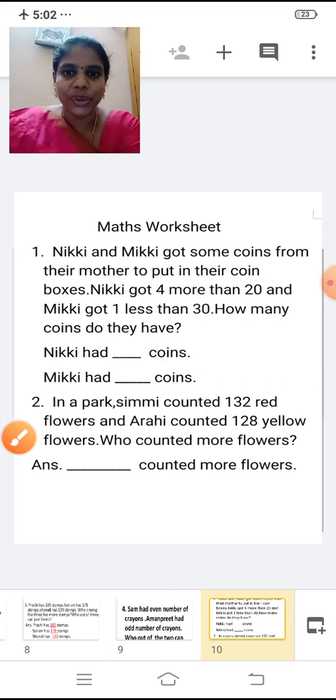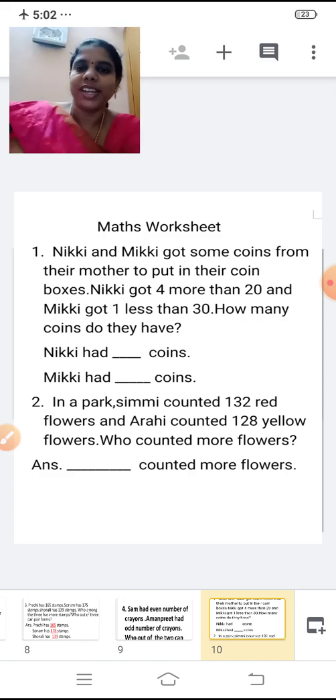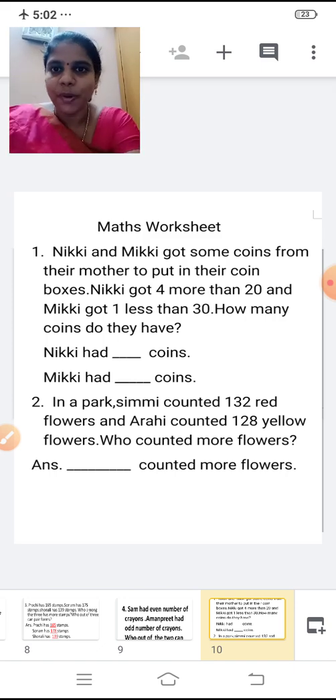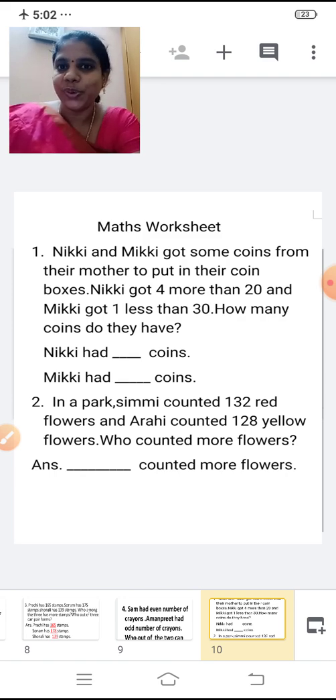Here is a worksheet for you. Nikki and Mickey got some coins from their mother. What are Nikki and Mickey doing? They got some coins from their mother to put in their coin boxes. So you all will do that, right? You'll get coins from your mother and you'll put them in your boxes. Coin box, right? Savings box.